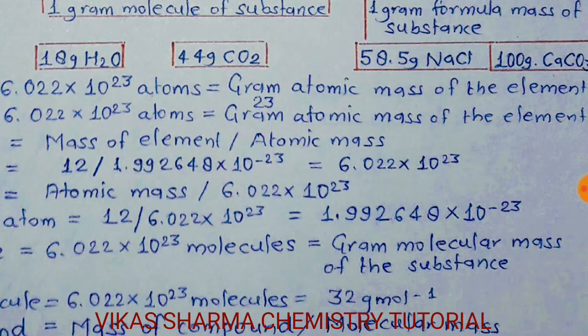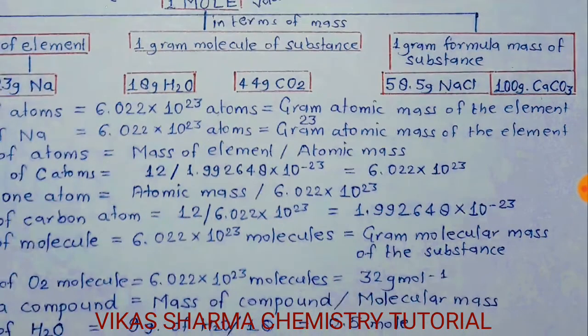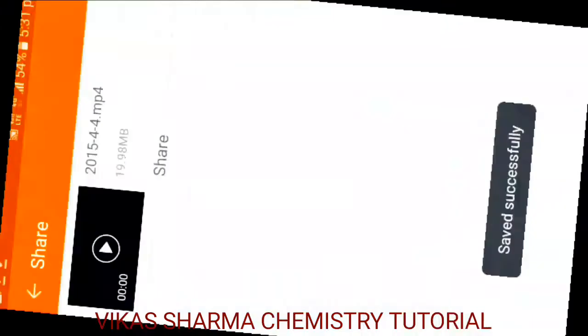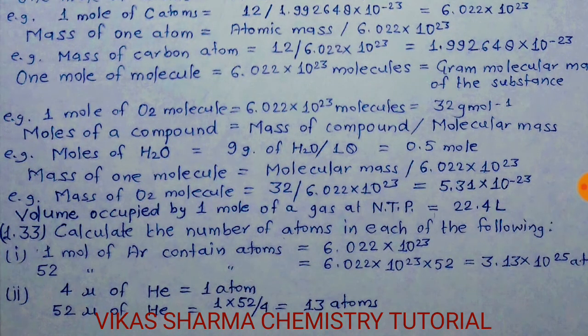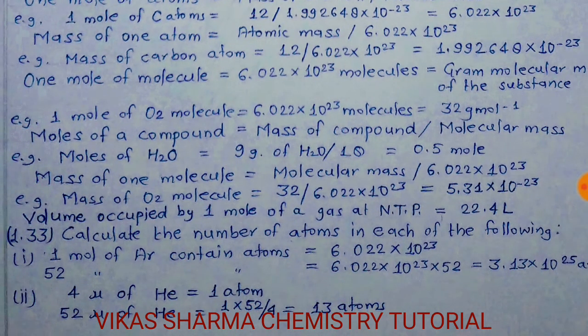It means, student, by this formula you can calculate the mass of an atom. We divide the relative atomic mass by the Avogadro number. Student, another example: 1 mole of oxygen molecules is equal to Avogadro number. It is 32 gram per mole. Moles of a compound is equal to mass of compound divided by their molecular mass.